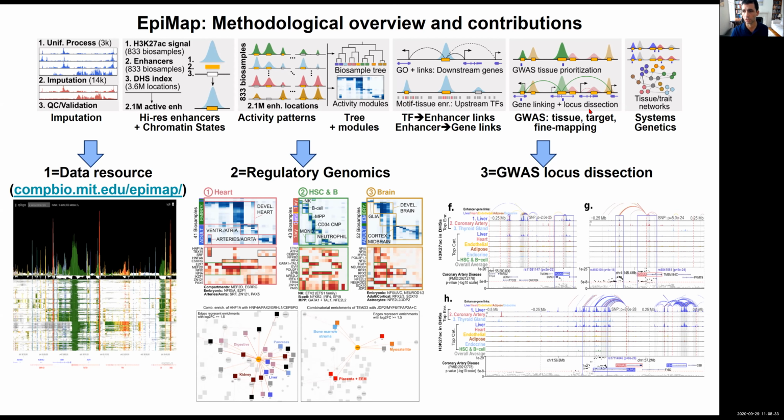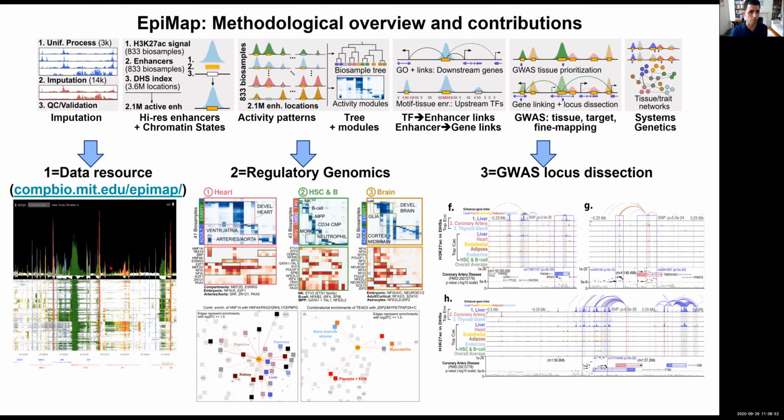He then integrated all of this data with genome-wide association studies to infer the tissue, the target, and the variants underlying these traits, and then also studied the interaction and integration between pairs of traits acting together and pairs of tissues acting together. So the contributions are threefold.